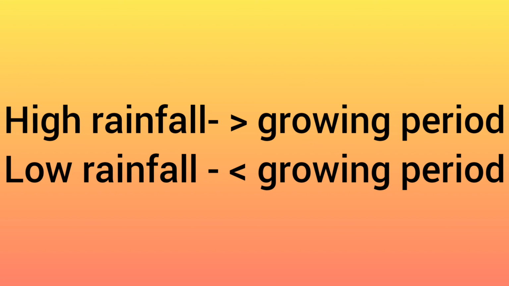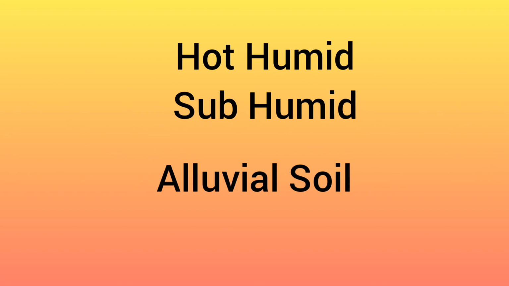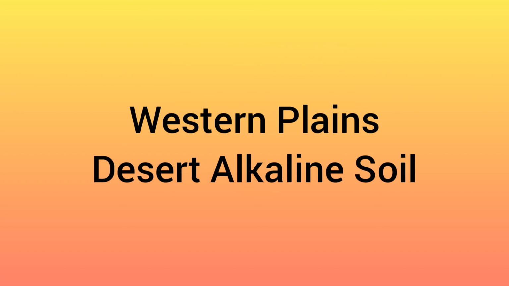And in plains you may see that the majority of areas are hot humid, subhumid, or only hot, and the soils of the majority of areas are alluvial soil except Western Plains. Western Plains has alkaline soil. So other than Western Plains, in all other plains you can write alluvial soil.